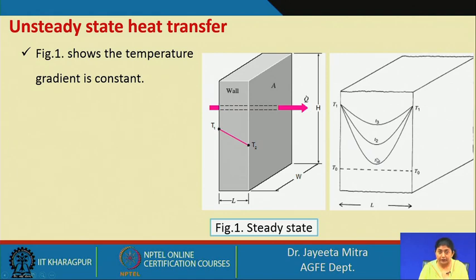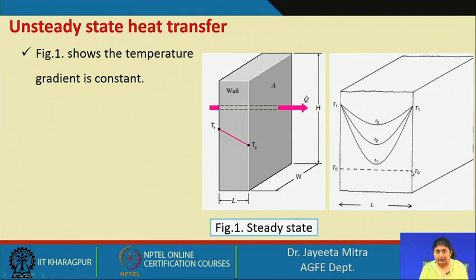Now, if this block is suddenly plunged into a sink having a higher temperature T1, then the surface will attain the temperature T1 instantly if the surface convective heat transfer coefficient is very high. And then, with time, the internal structure of the material will try to attain the temperature T1.